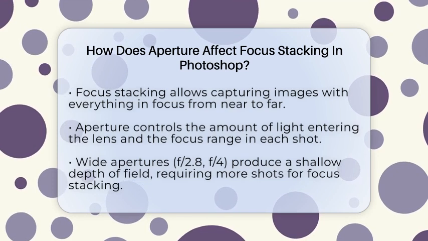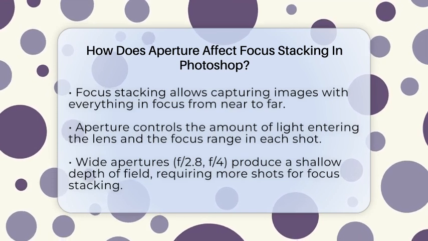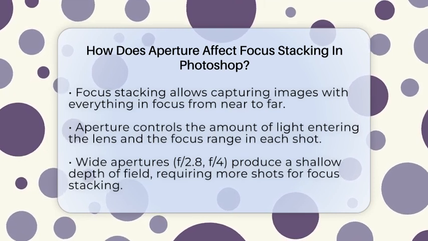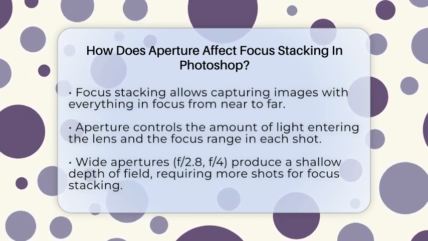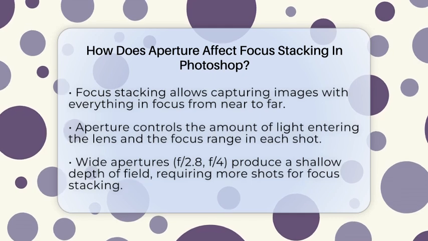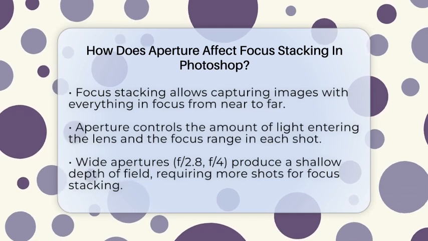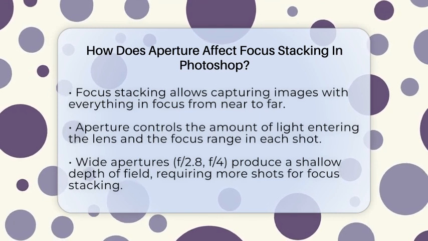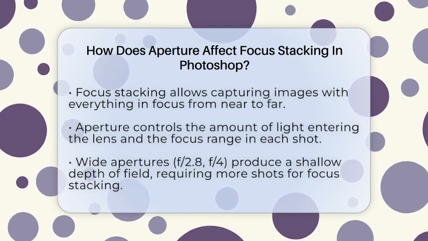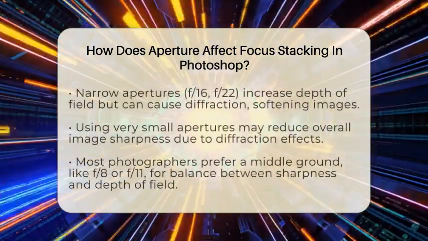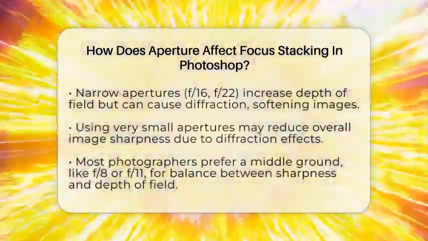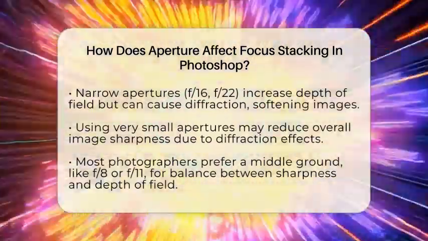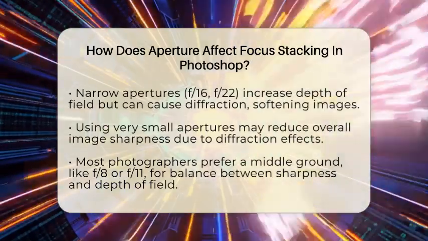Aperture controls how much light enters your camera lens and how much of your scene is in focus in each shot. When you use a wide aperture, like f2.8 or f4, the depth of field is very shallow. That means only a small part of your subject will be sharp, and the rest might be blurry. This is great for focusing on a tiny detail or creating a blurred background, but for focus stacking, it means you need to take many more shots at different focus points. Each shot will focus on a different part of the scene, and later in Photoshop, you can combine them to